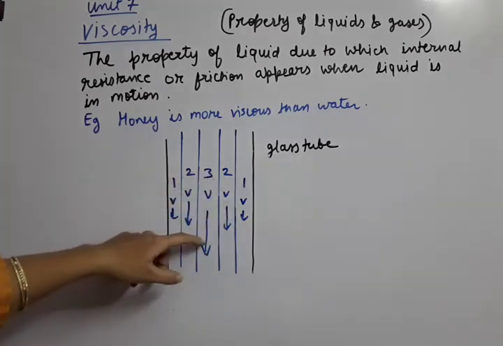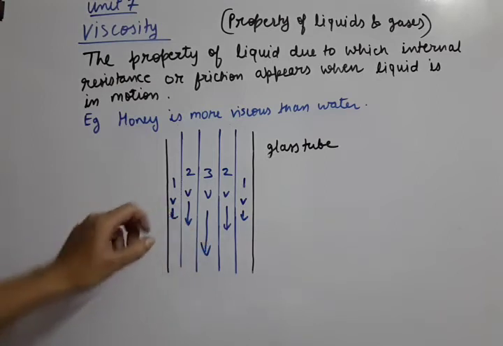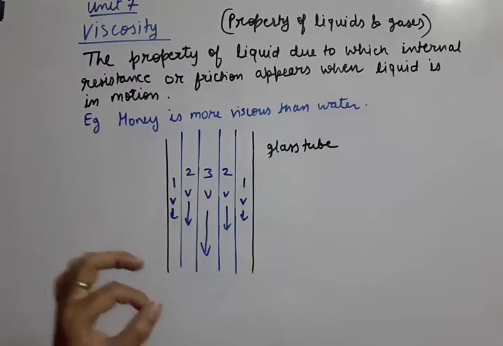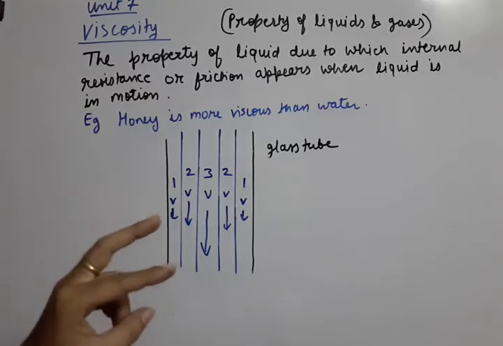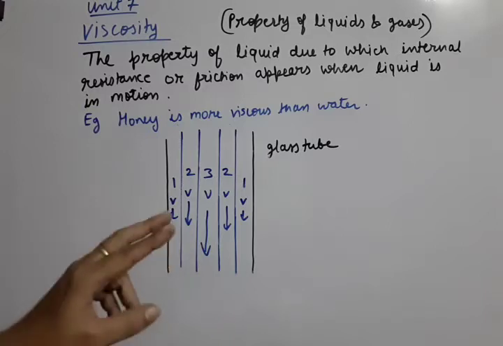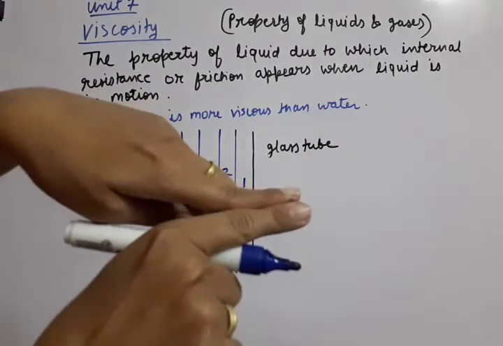As we go from this layer to this layer, the velocity is decreasing, and when there is a change in velocity between the layers, we say that relative motion is there. If there is a difference in velocity in the liquid layers, then layer number 1 and layer number 2 are in relative motion with respect to each other.